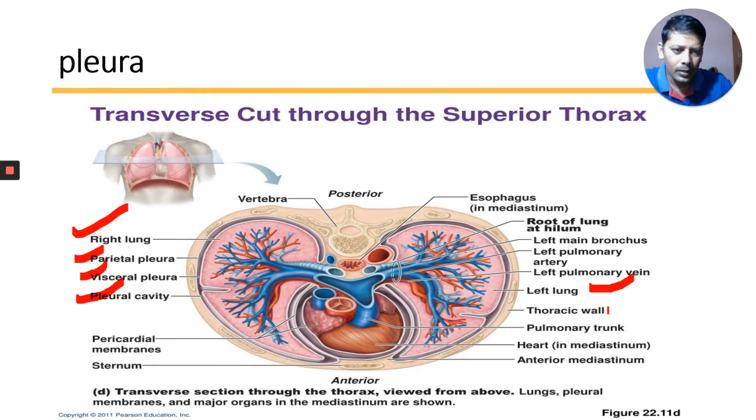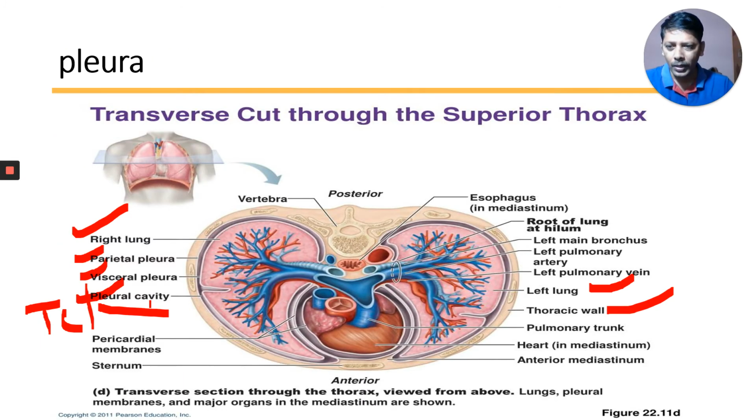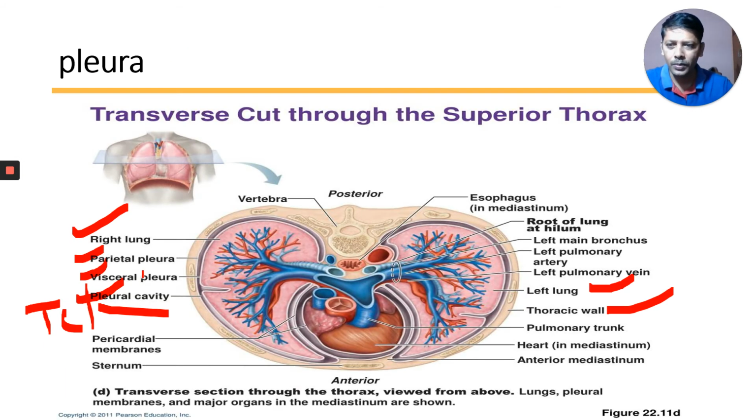And here you can observe the thoracic wall. This is the body wall, and below this one there is a parietal layer. This is the visceral layer. Here is a space called the pleural cavity or thoracic cavity. The pleural cavity, or thoracic cavity, is the outer cavity. As I told you, the pleural cavity is also called the thoracic cavity. It is present between the parietal pleura and the visceral pleura.